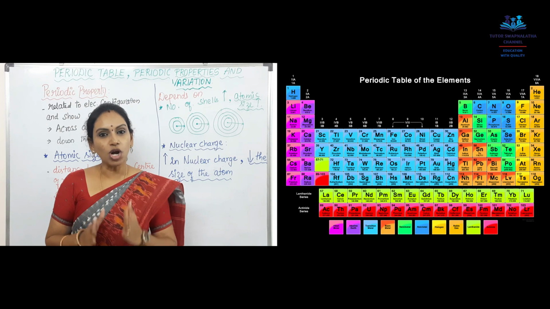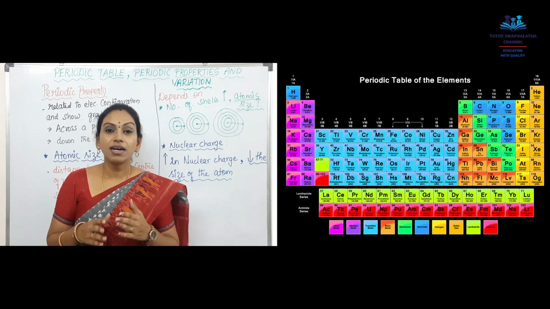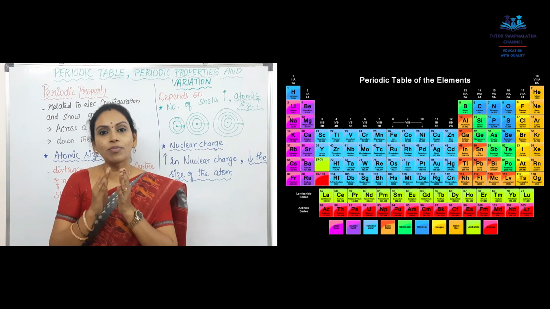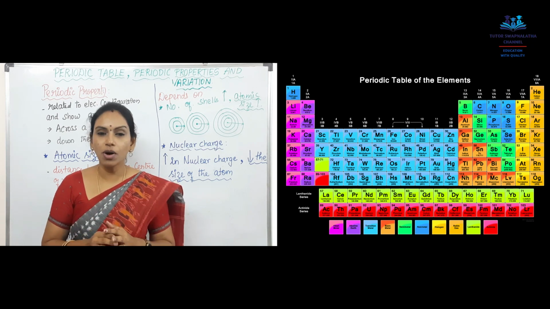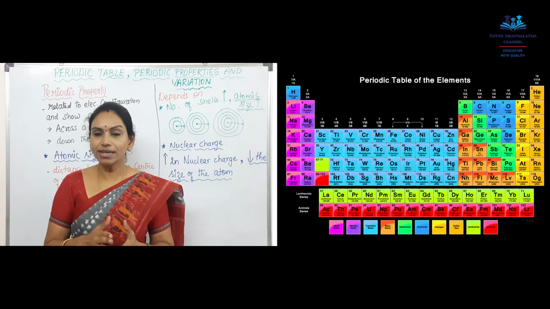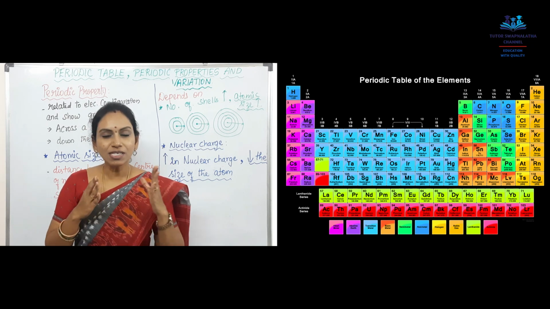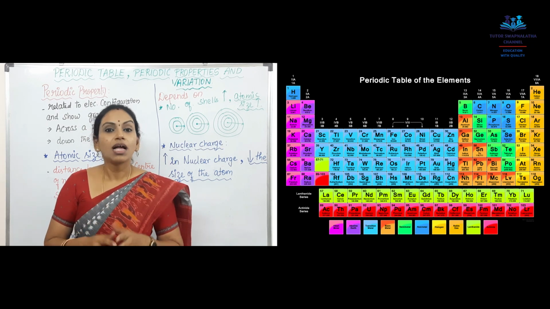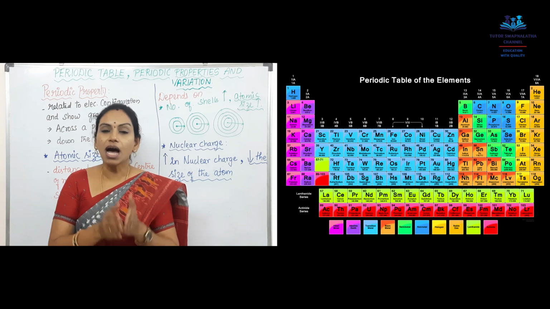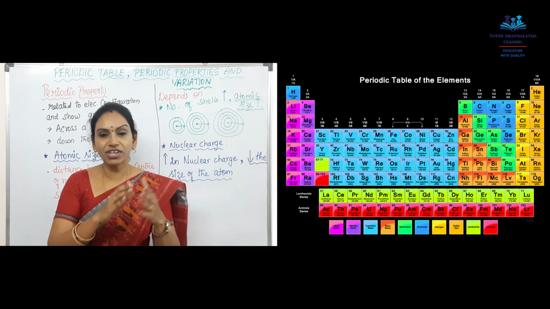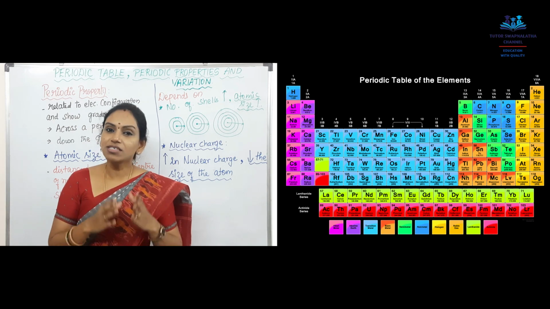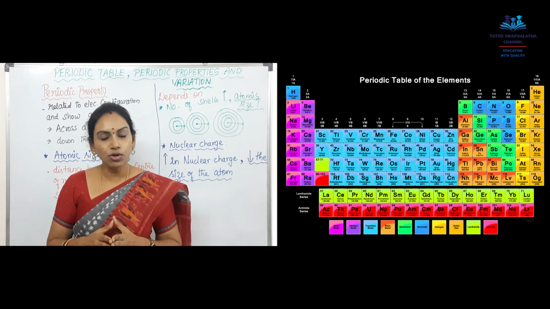We have seen what is periodicity. Now it is periodic properties. We have a few periodic properties to talk about according to the periodic table. What are these periodic properties? These periodic properties are the properties that are related to your electronic configuration. What is configuration? I already told you.